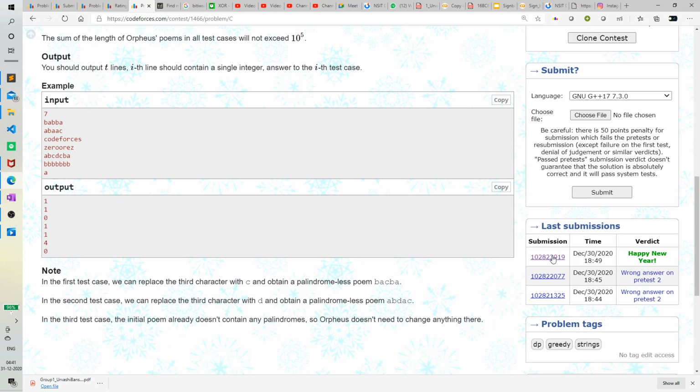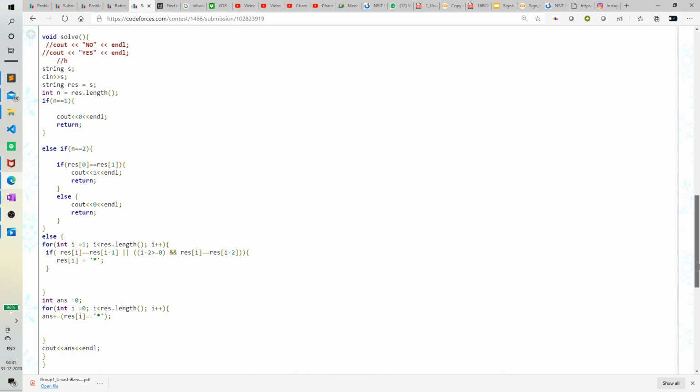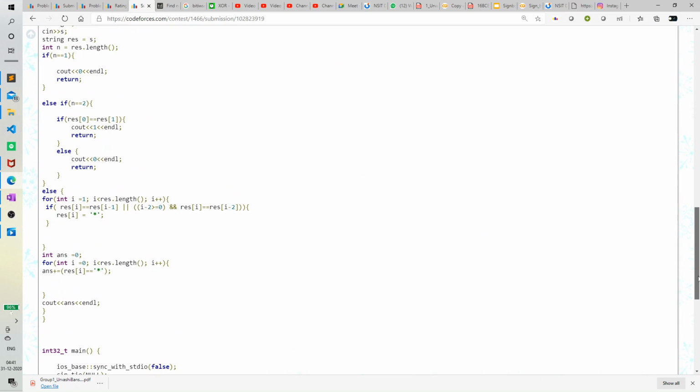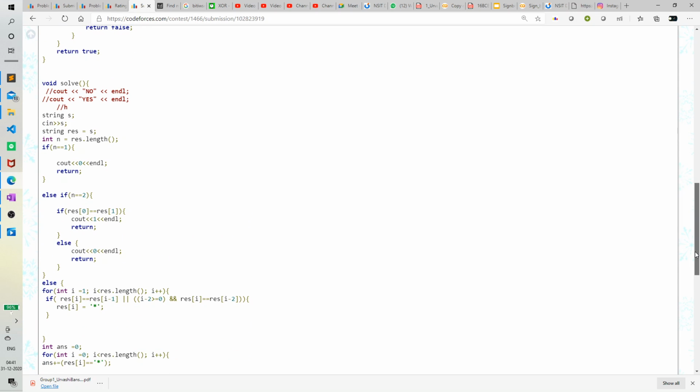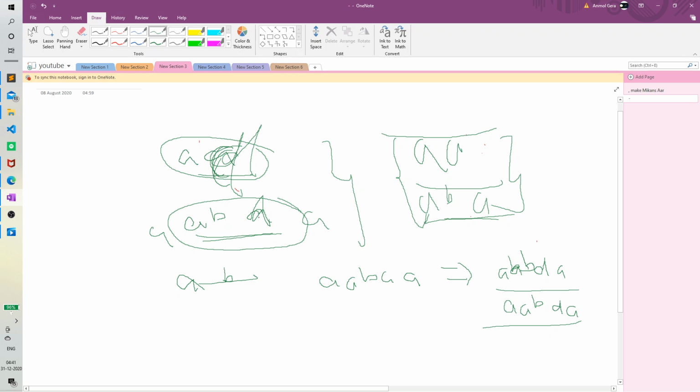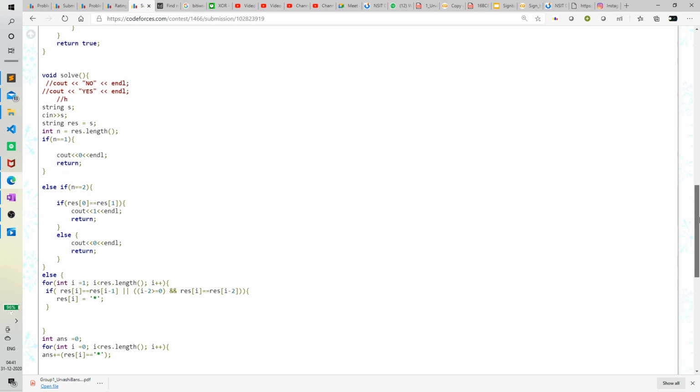So I think I've covered this. Now there's another catch in this question. The catch is that if we replace a character, there's a possibility that after this it would become a palindrome. So what we'll do now, let's just see the code.